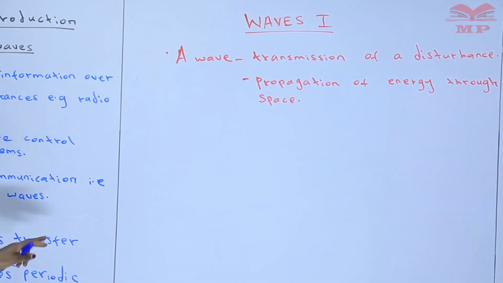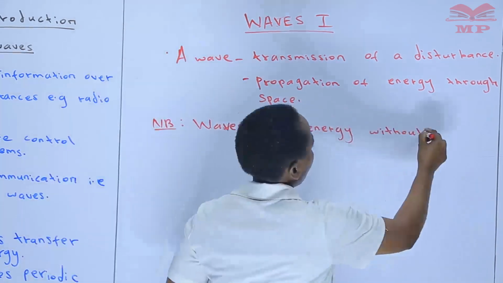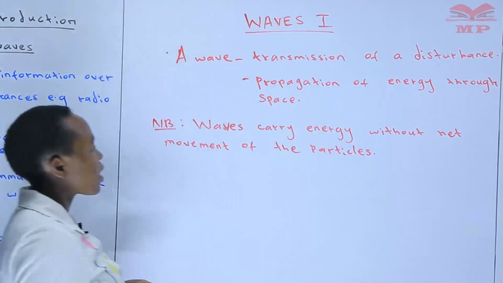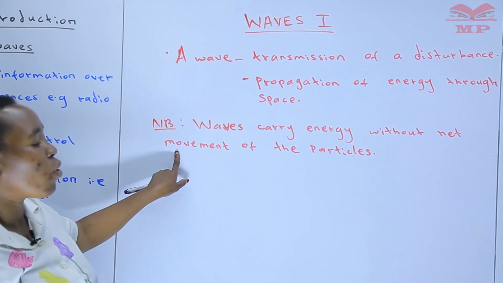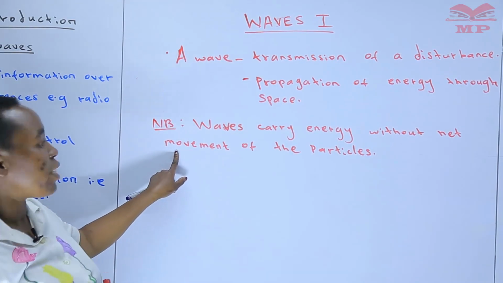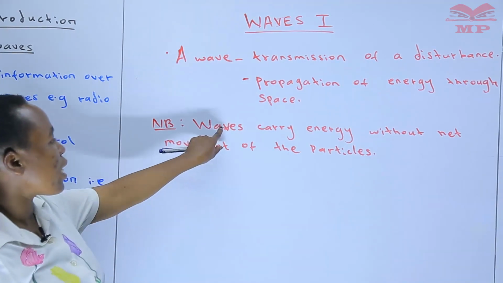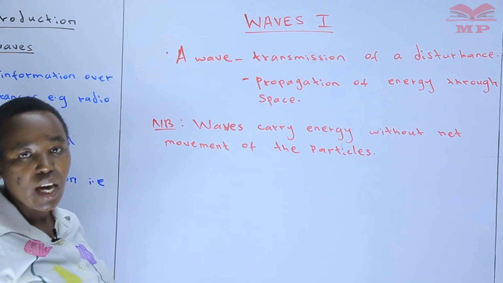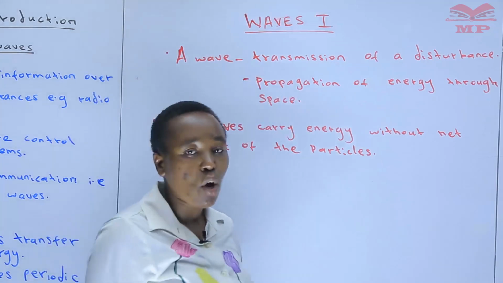And as we have seen here, a wave carries energy. And we are saying that there is no net movement of the particles. So you need to note that. Waves carry energy without the net movement of the particles. That is very key. Here we do not have the net movement of particles, but they will carry energy along with them. So that is the definition of a wave.